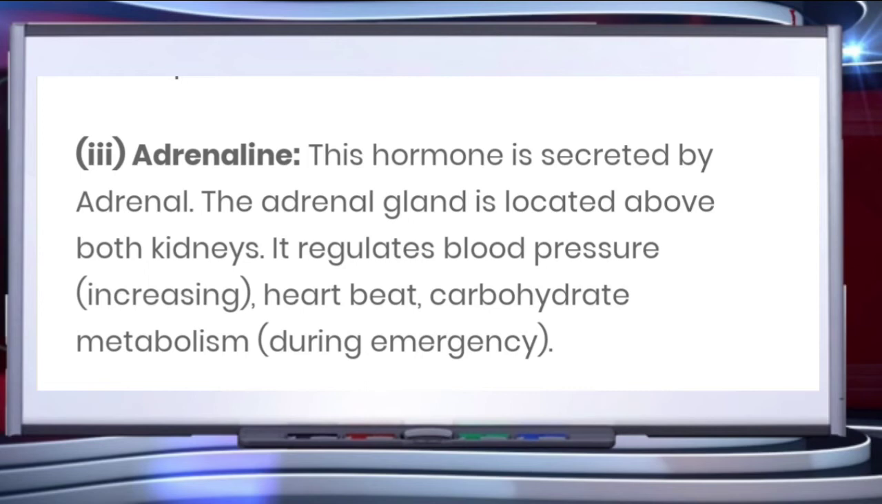The next hormone we will be talking about is adrenaline. This hormone is secreted by the adrenal glands. The adrenal gland is located above both kidneys. It regulates blood pressure, heartbeat, and carbohydrate metabolism during emergency. Children, this is something very important. Adrenaline is also called the fight or flight hormone, and it is secreted in our body when we meet some emergency condition. This means maybe it's a scary condition for someone, and the adrenal gland is also called the gland of emergency.